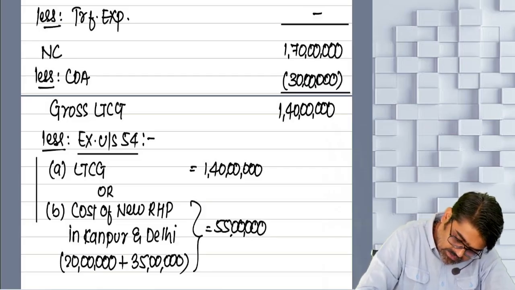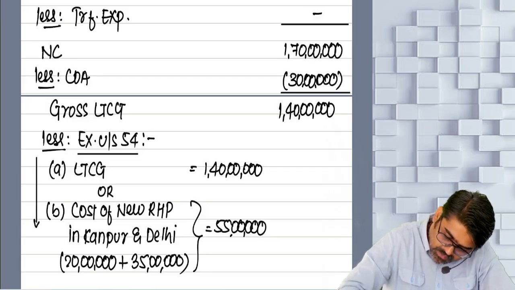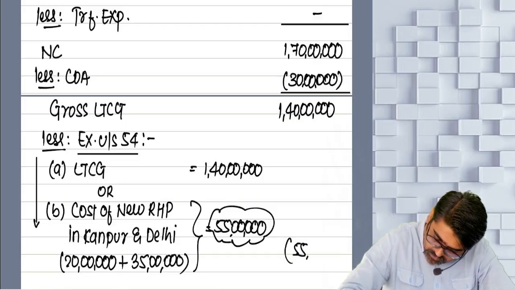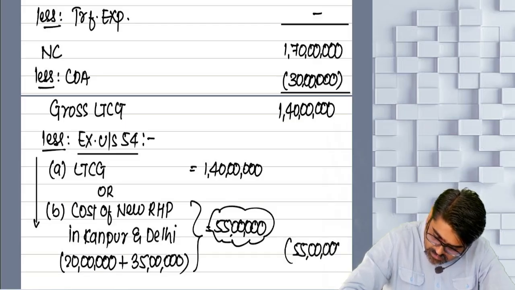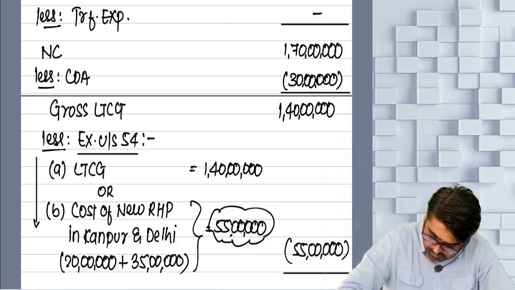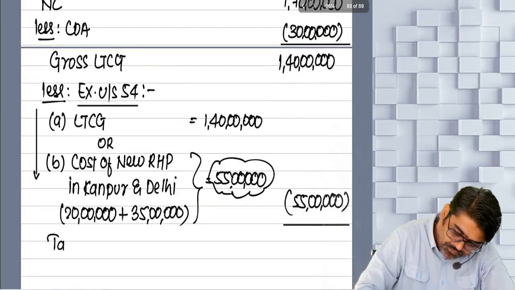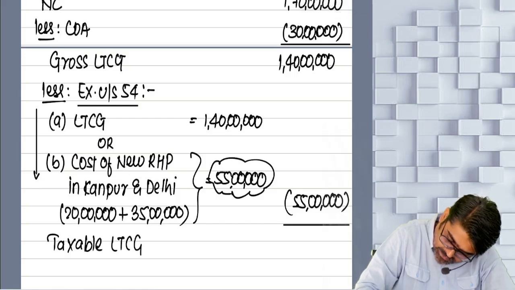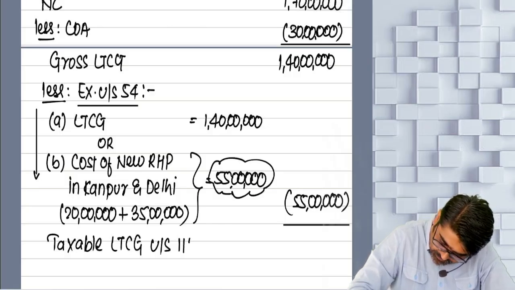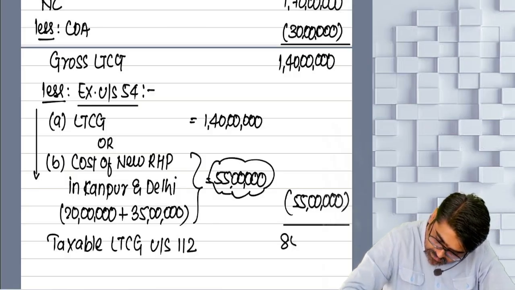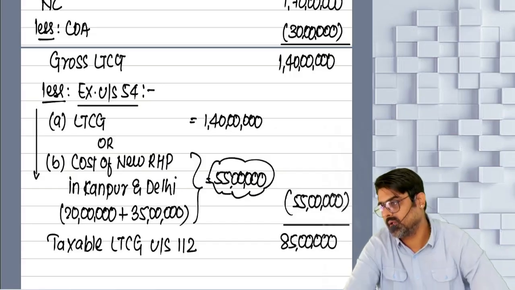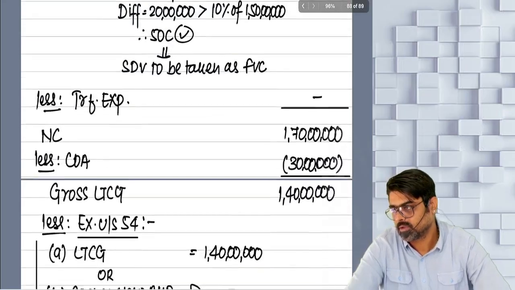This or this, whichever is lower. So 55 lakhs is lower. That 55 lakhs will be allowed as exemption. So now taxable LTCG under section 112 is how much? 85 lakhs. So if you solve till here, you will get 6 marks.